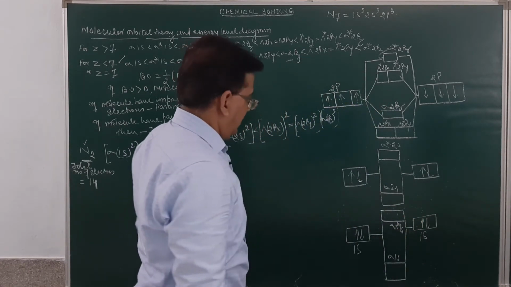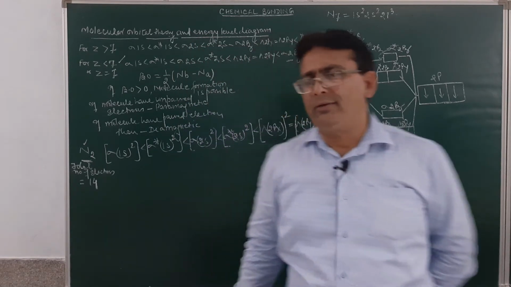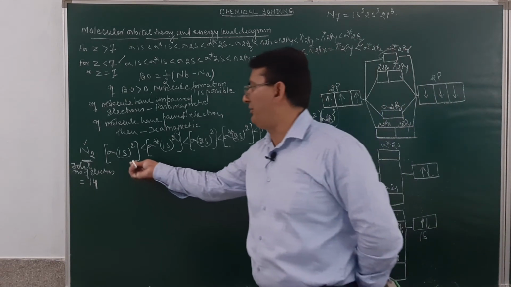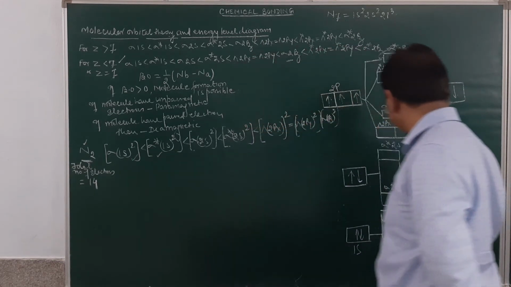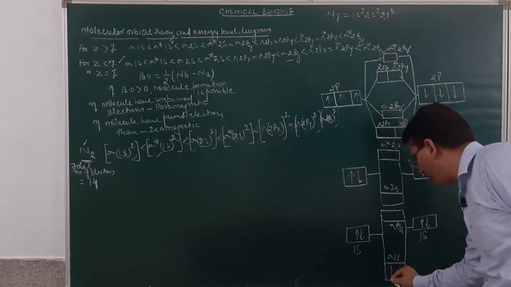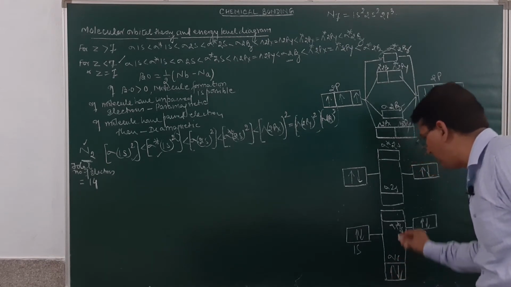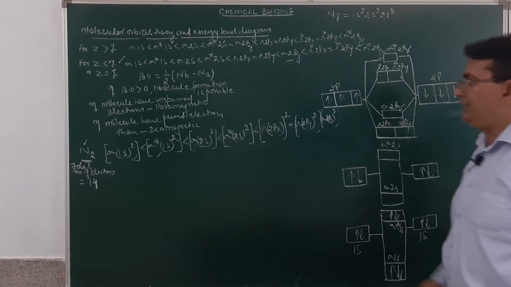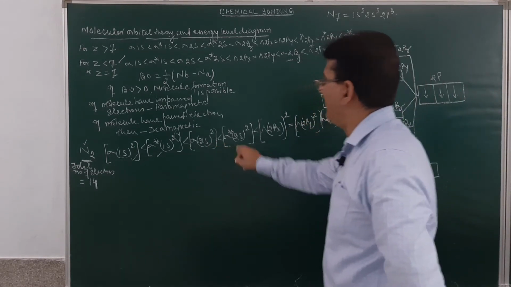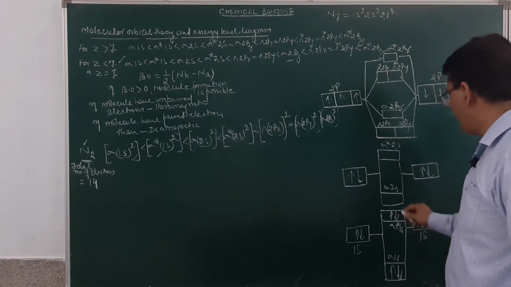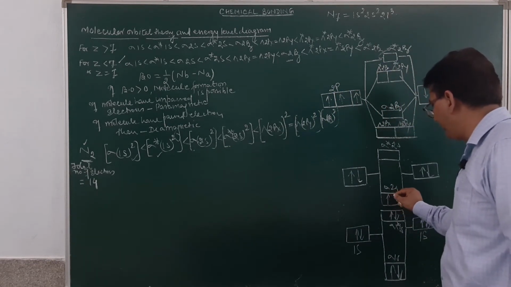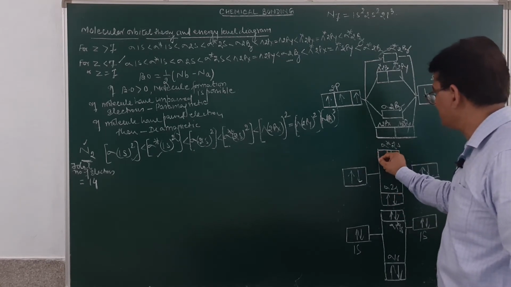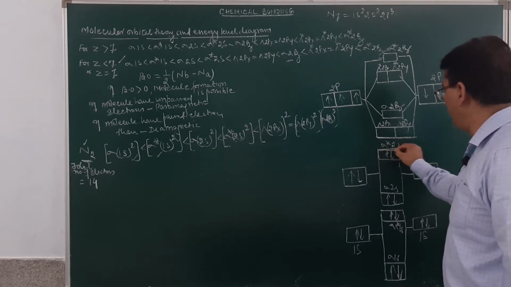Now, let me distribute the electrons in this molecular orbital. First, 2 electrons will go into sigma bonding and then sigma anti-bonding. Here there will be 2 electrons in sigma bonding and anti-bonding, you may see over here. Then these 2 electrons will be in sigma 2s and sigma 2s anti-bonding. So in sigma bonding there will be 2 electrons, and in sigma anti-bonding there will be 2 electrons. Is it getting clear to you?